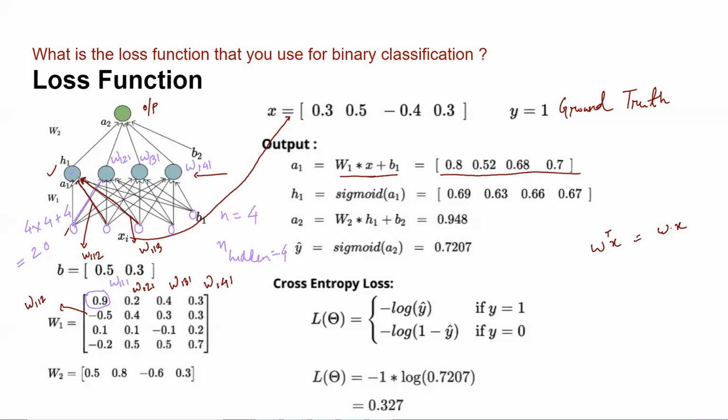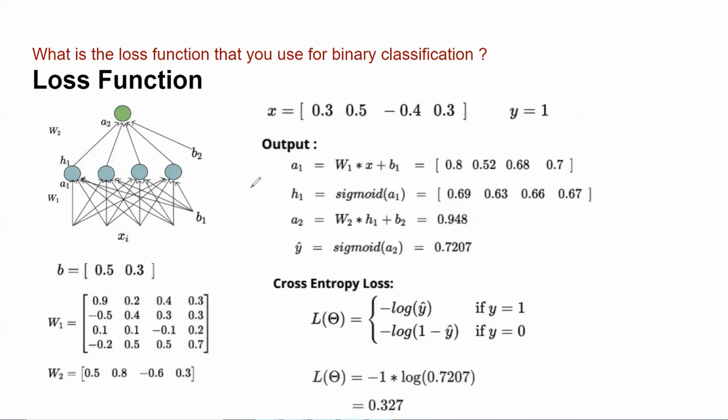In the previous class, I divided this into 2 parts: first do the aggregation, and then apply the activation function. Right now I have just applied the aggregation. Now I'll do the activation. So I'm applying the sigmoid function on these 4 values. I'm getting this. You see?